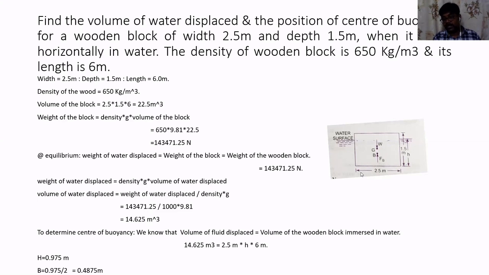The volume of the object inside water is 2.5 into h into 6, where h is the height or depth of the object that is inside the water. So we can clearly come to the conclusion that h, the height of immersion, was found to be 0.975 from calculation.